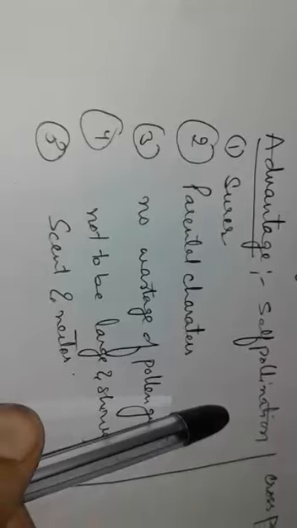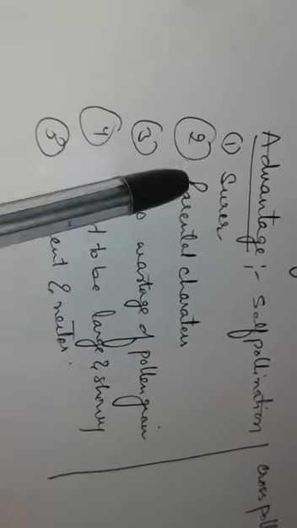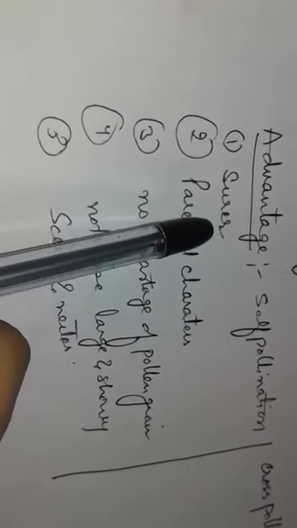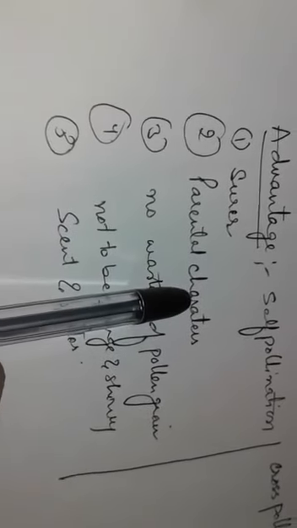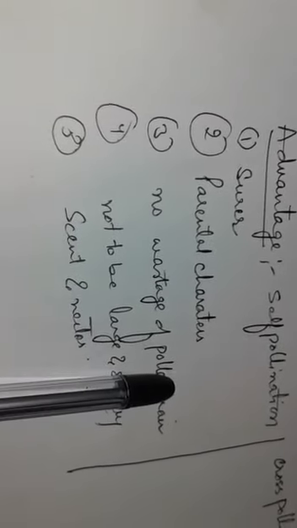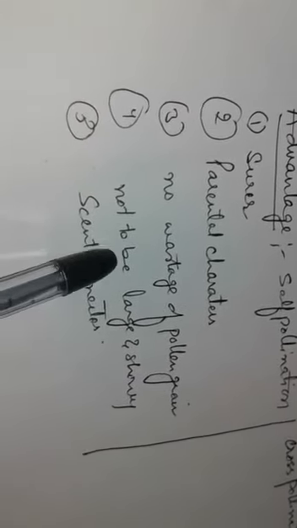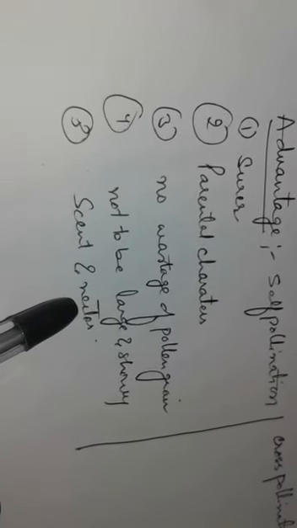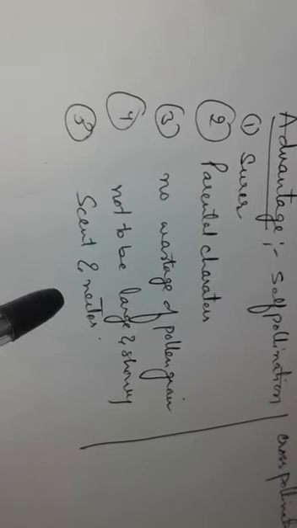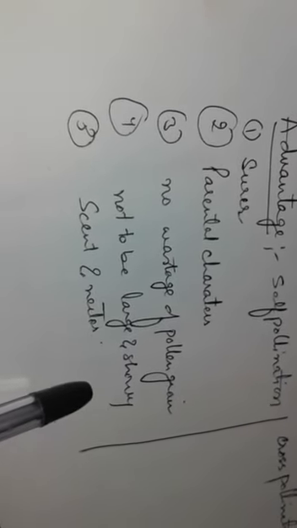Advantages of self-pollination: it is a surer process for a bisexual flower where stamens as well as carpels mature at the same time. Parental characters are preserved. There is no wastage of pollen grain, and flowers need not be large and showy. Scent and nectar are also not needed by the flowers.